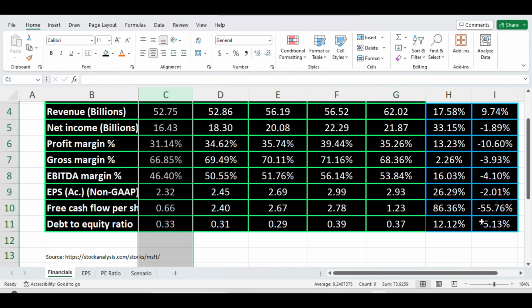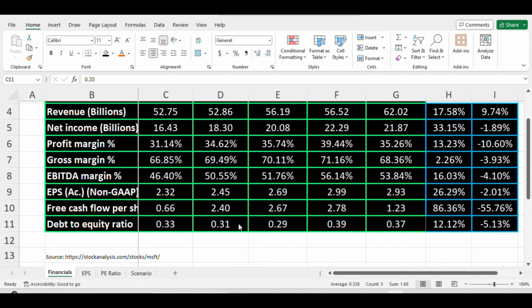And the free cash flow per share, you see the last quarter versus the quarter before was 55% down. So 2.78 versus 1.23. So not going in the right direction. This means that Microsoft is not doing a very good job in managing their free cash flow. But year over year, they are doing good. The same quarter last year was 0.66, and the last quarter we had 1.23.